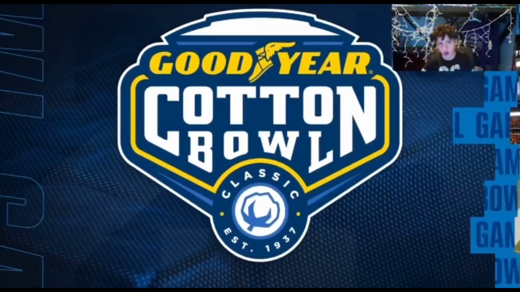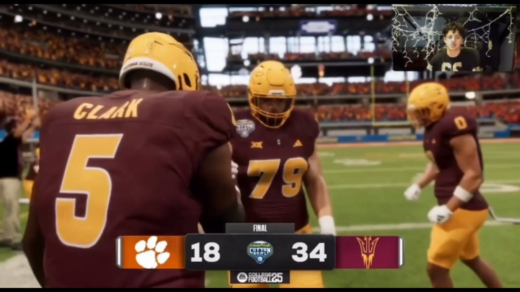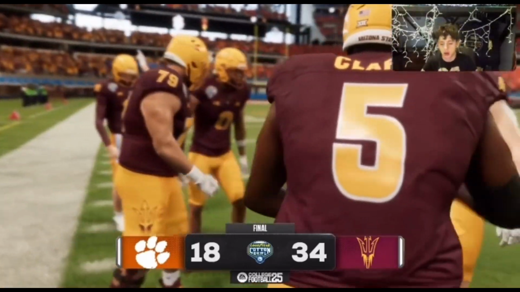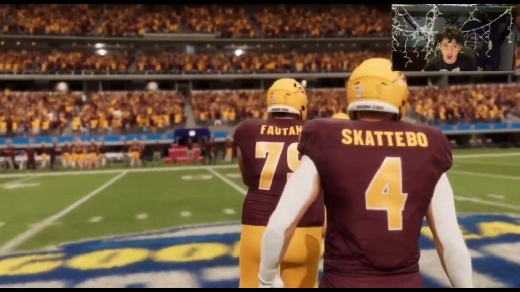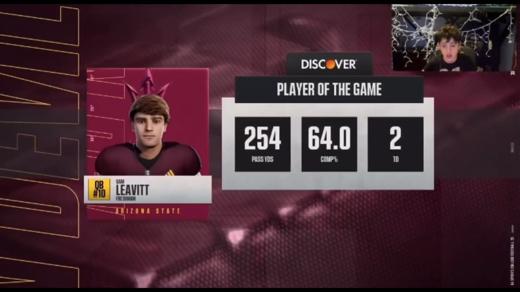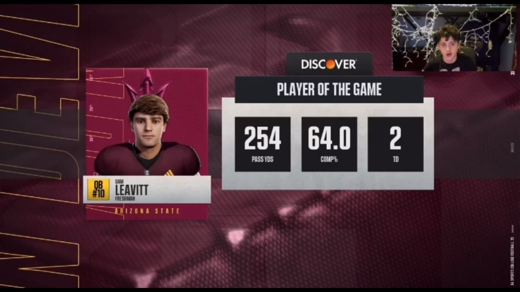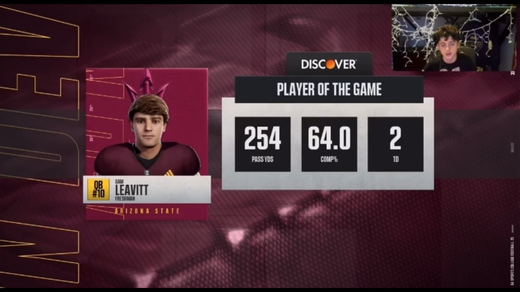And this game looks about over, as it is going to be a 34-18 victory for the Arizona State Sun Devils. Yeah, things did not work out for the Clemson Tigers at all. So now we got Clemson getting eliminated. Now you got Arizona State moving on to the semifinals.